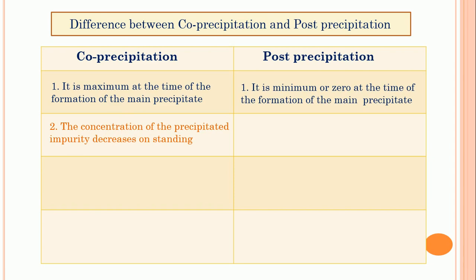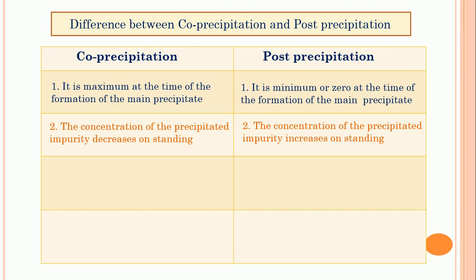Therefore the concentration of the precipitated impurity decreases on standing, while in post precipitation the concentration of the precipitated impurity increases on standing, because initially there is no contamination, but after the formation of the main precipitate the concentration of the precipitated impurity increases. So that is post precipitation.